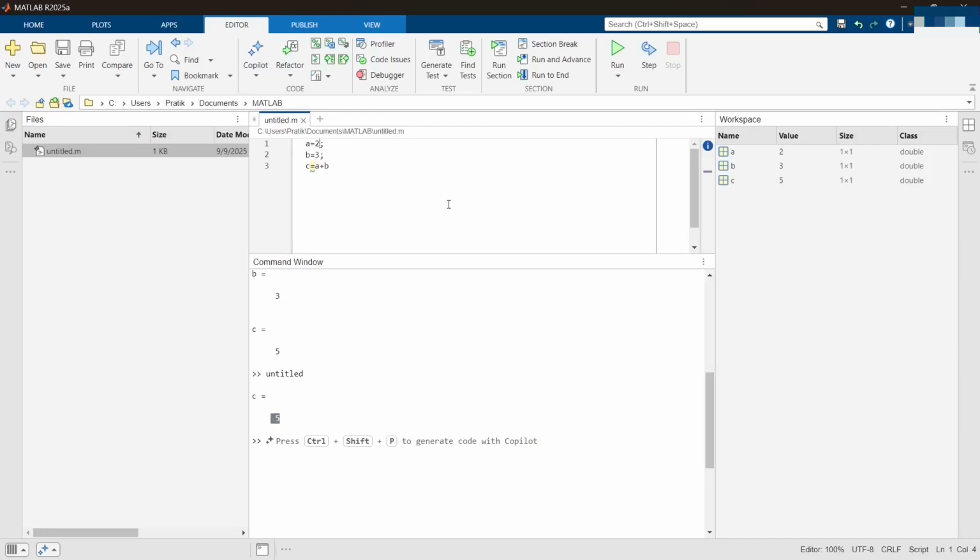Now, coming back to the main point of matrices, let me assign a matrix. To assign a matrix, I need a square bracket. I will start with a 2 by 2 matrix. Let me take the value 1. In order to tell the software that you are going to end that column, you are going to use a space bar.